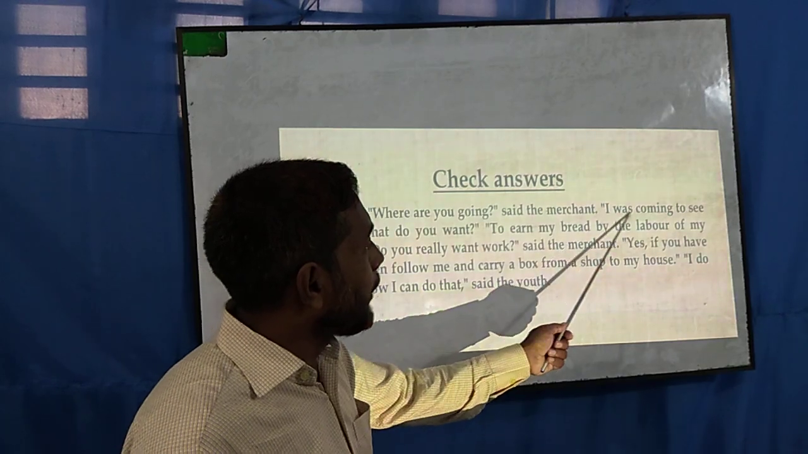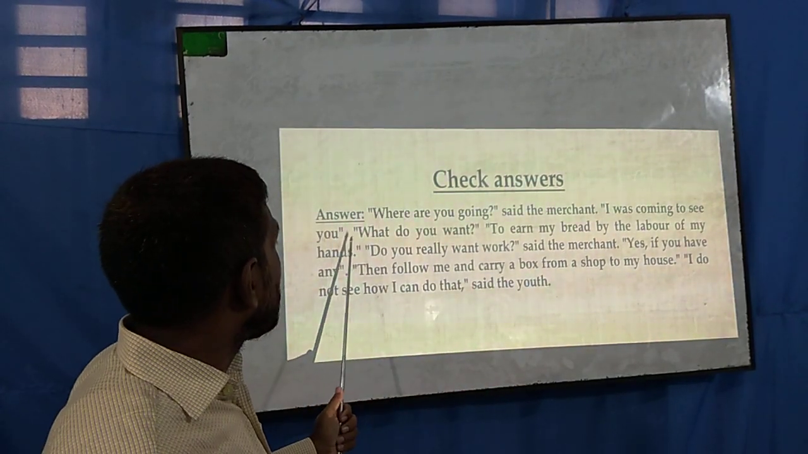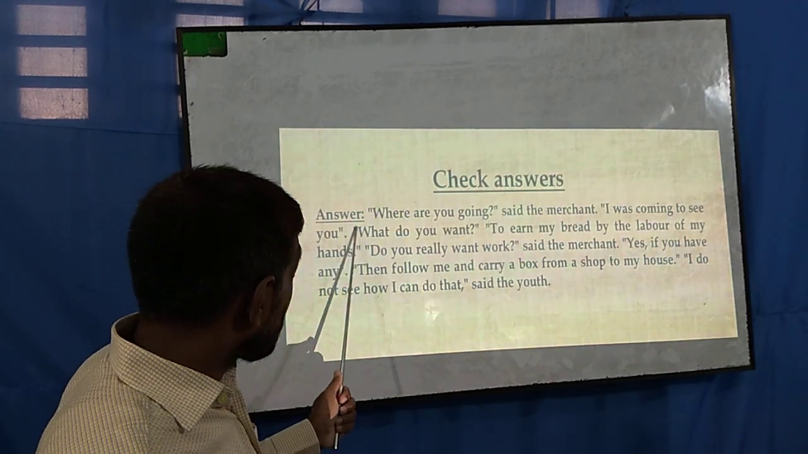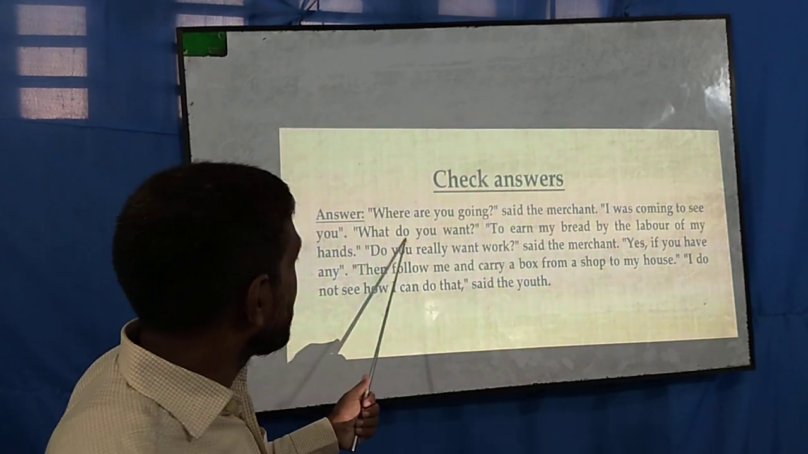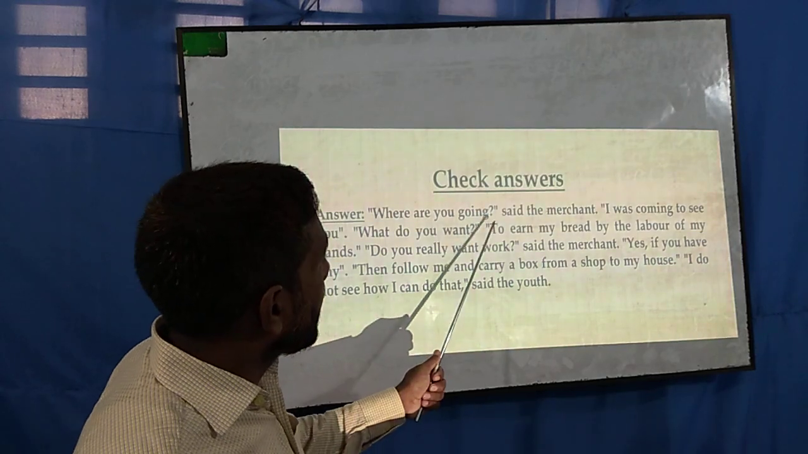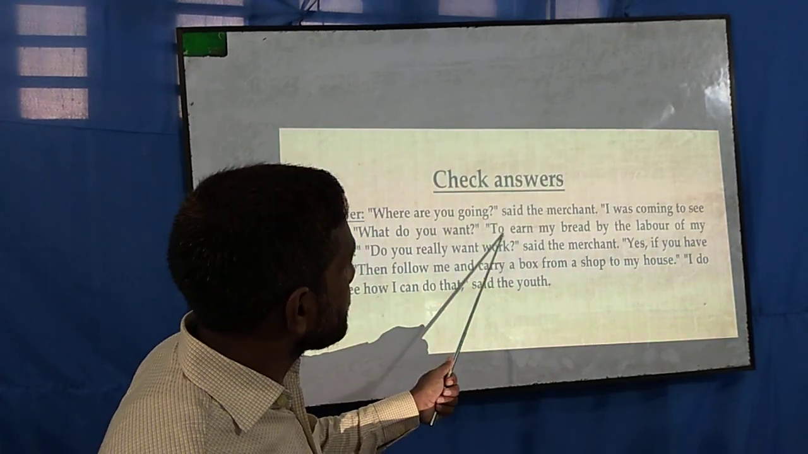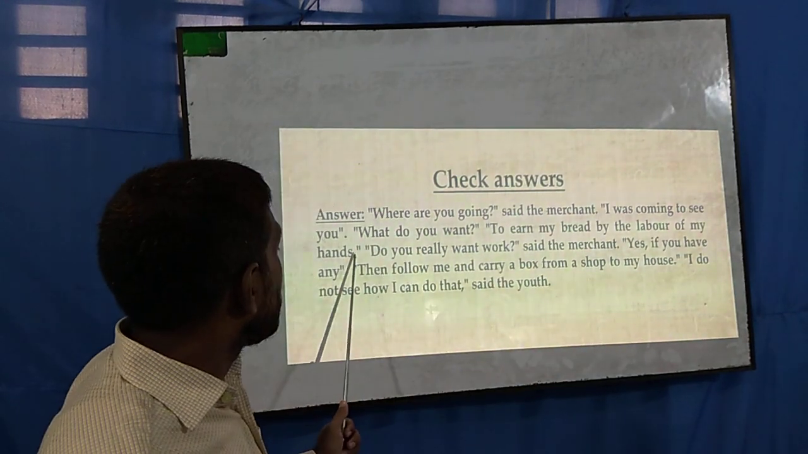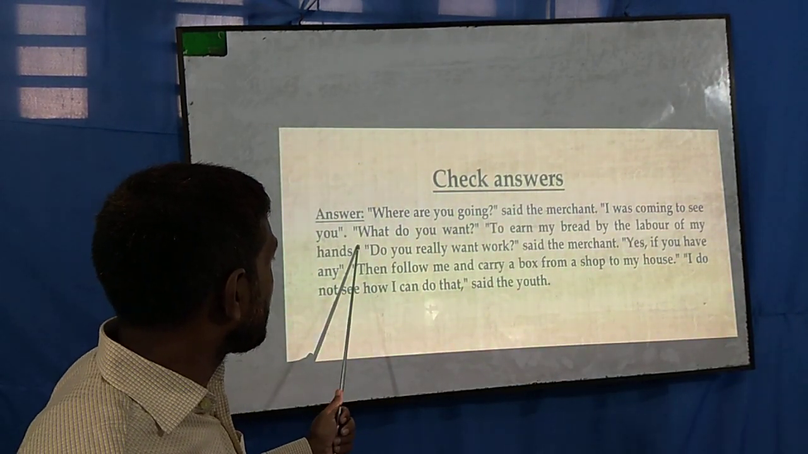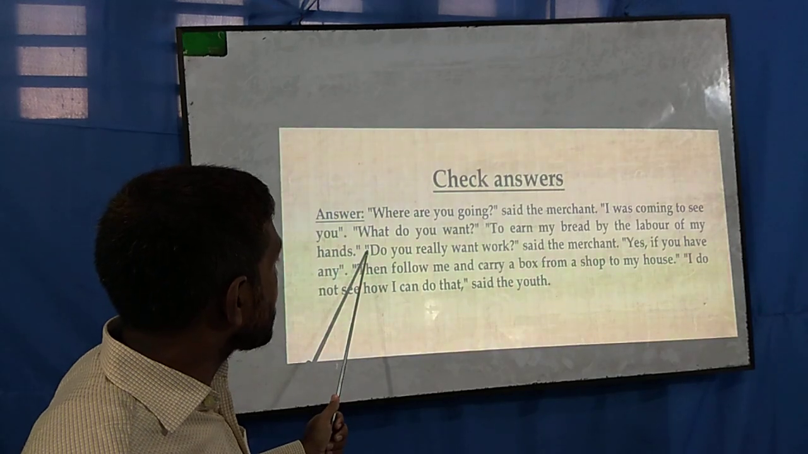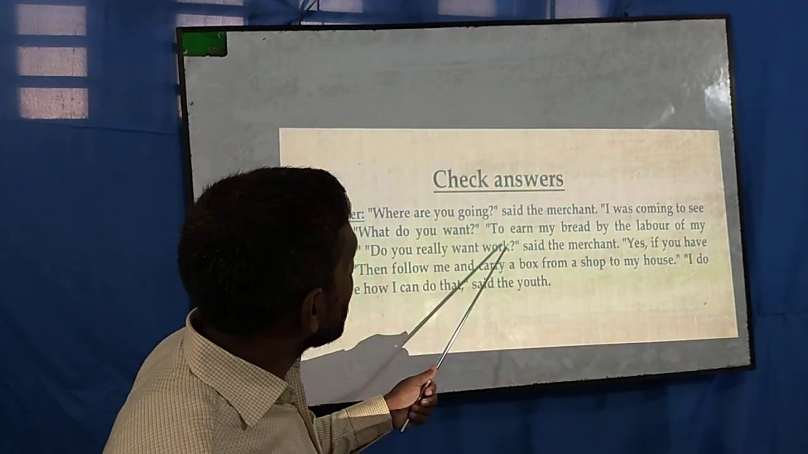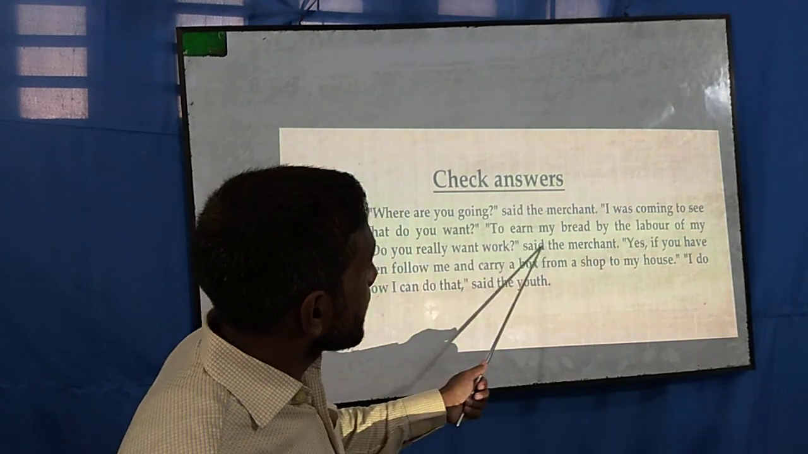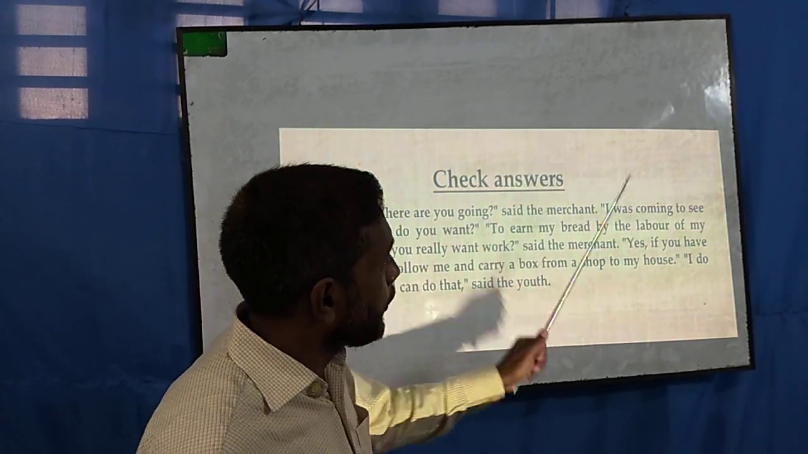Again inverted commas: "I was coming to see you." The speech has stopped, so there is a full stop. Again, this is in inverted commas because this is reported speech. Again interrogative, and again reported speech: "to earn my bread by the labor of my hands." Here it is finished, so a full stop and inverted commas close. Again inverted commas start, and "Do you really want...?" is interrogative, so we have used an interrogative mark and inverted commas close. Said the merchant. Here it is finished, so this is a full stop.